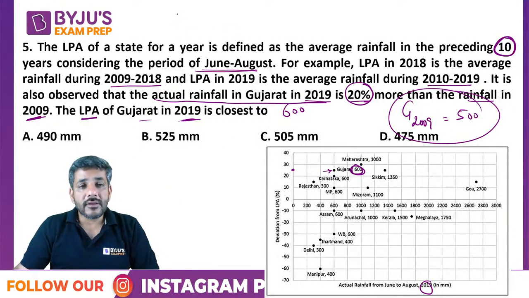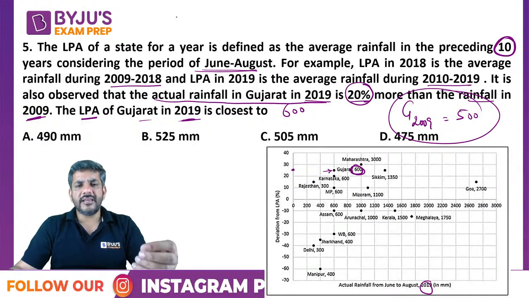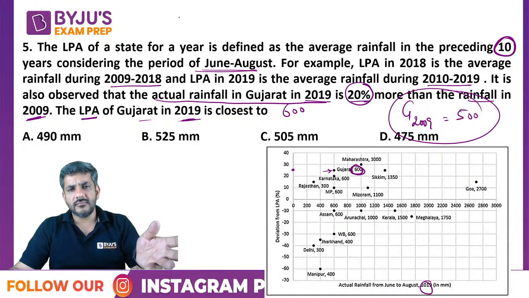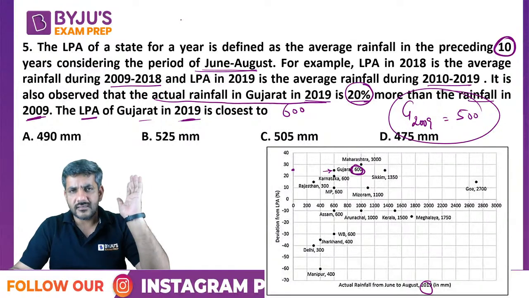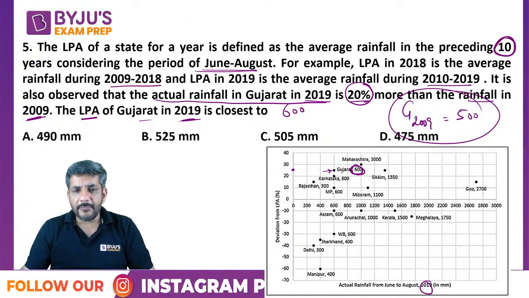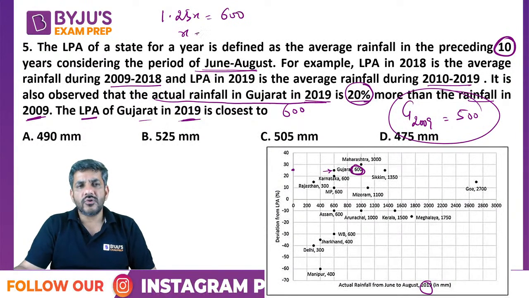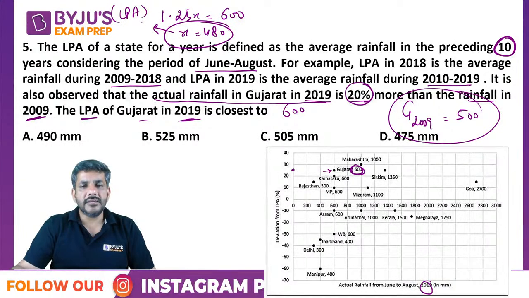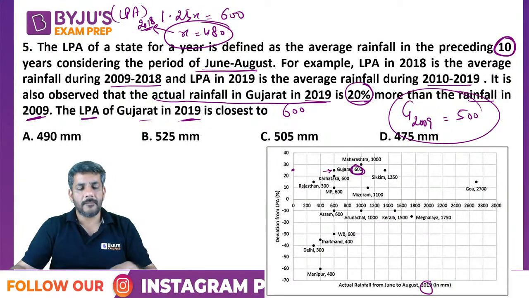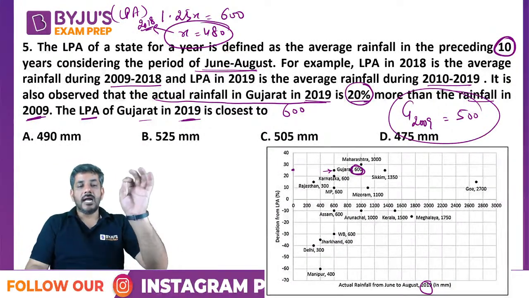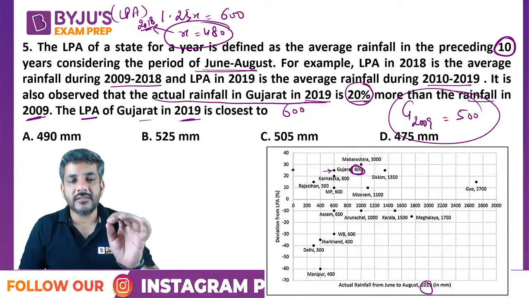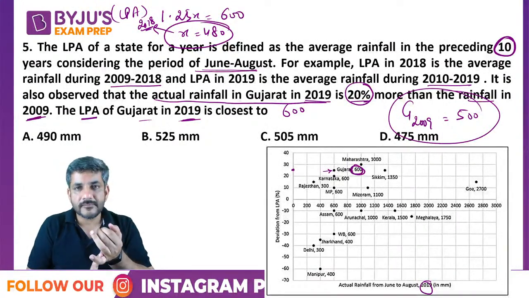So now can I say that let us say the LPA of Gujarat, I mean it was X last year, 25% more than that is Gujarat's figure. So 1.25X is 600. So X is 480. What is this X? This is the LPA of Gujarat in 2018. I repeat, I am assuming the LPA of Gujarat in 2018 to be X.